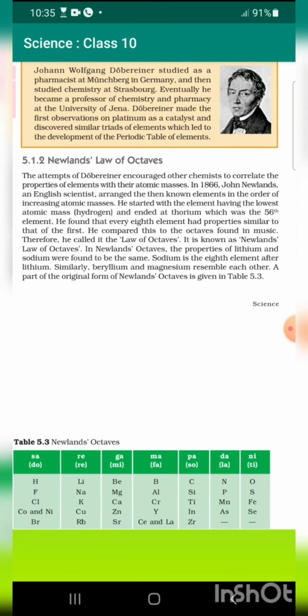Johann Wolfgang Döbereiner studied as a pharmacist at Munich in Germany, and then studied chemistry at Strasbourg. Eventually, he became a professor of chemistry and pharmacy at the University of Jena. Döbereiner made the first observation on platinum as a catalyst and discovered similar triads of elements, which led to the development of the periodic table of elements.